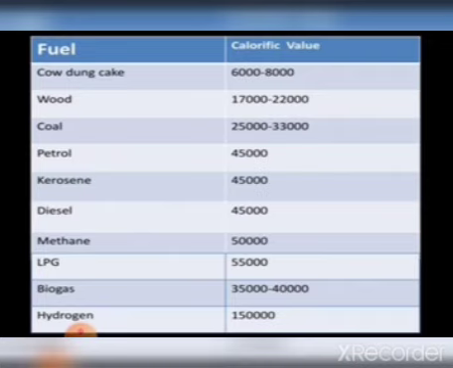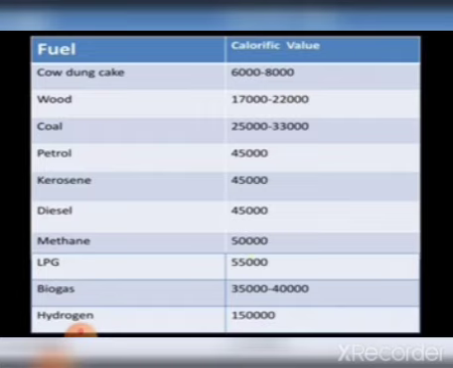So in our household work, we are using LPG, about 55,000, because it is very convenient to use, very easy to handle, and time saving. It is less expensive and easily available for everyone.